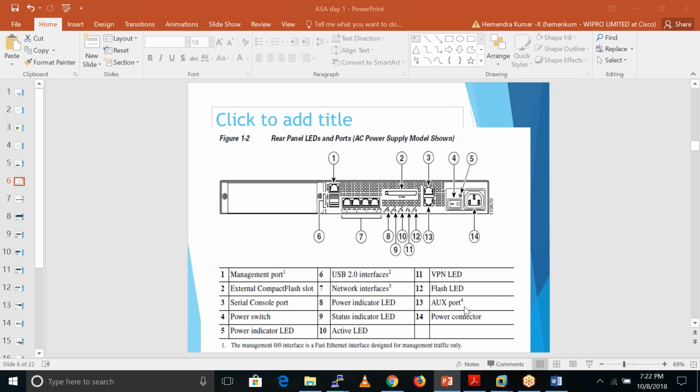We also have an auxiliary port. In the old days, we also used an aux cable to get console access of this firewall, but nowadays nobody uses this aux. Everybody uses the console cable to connect with this firewall, or they use the management interface directly. After that, this is the power connector where we connect the actual power.